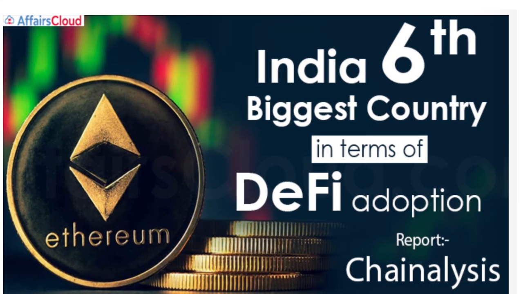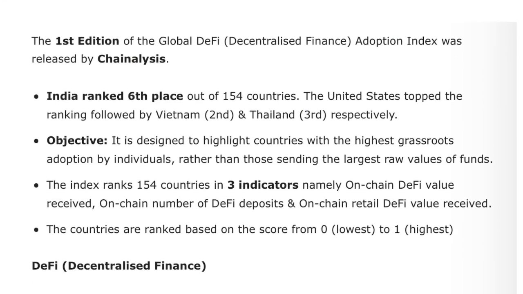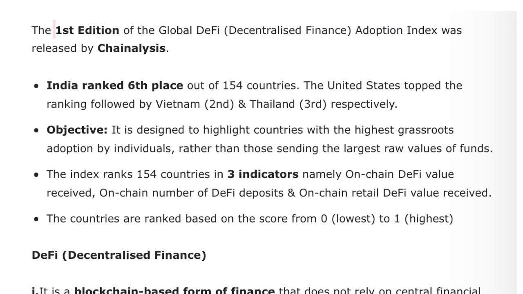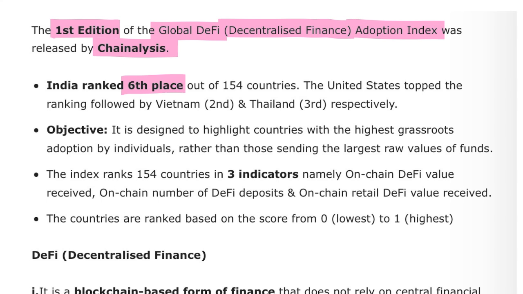Next, we'll be talking about India ranking 6th in terms of the DeFi adoption index. What is DeFi? DeFi is decentralized finance, and this report was released by Chainalysis. Remember 2 to 3 important things. The first edition of the Global DeFi adoption index, that is, the decentralized finance adoption index, was released by Chainalysis. In this, the rank of India was 6th. Who secured the first rank? It was USA. Second was Vietnam, third was Thailand, and India was 6th in this.